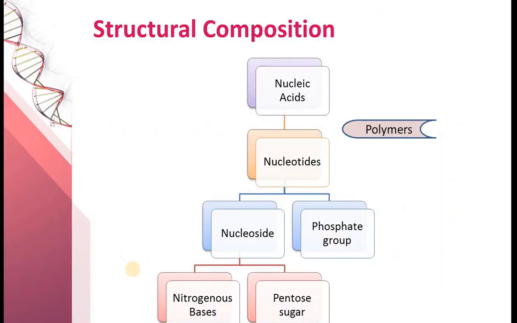Now let us see the structural composition. As you can see in this chart, nucleic acid is actually a polymer of nucleotides. So many nucleotides together make the nucleic acids. Now what is a nucleotide? Nucleotide means nucleoside plus phosphate group. What do we mean by nucleoside? Nucleoside is nitrogenous base plus pentose sugar. And if you combine all three together, that is nitrogenous base, pentose sugar and phosphate group, then they make a nucleotide.